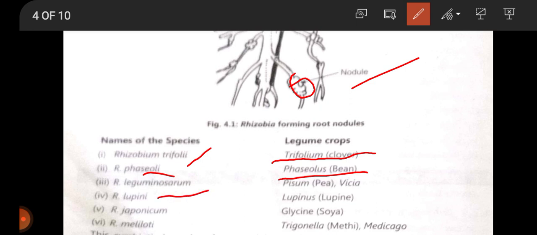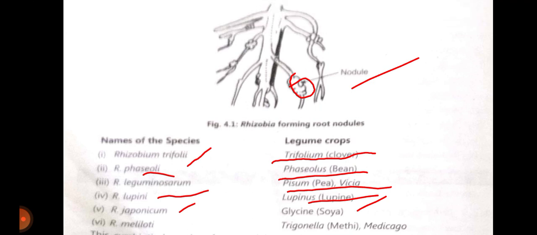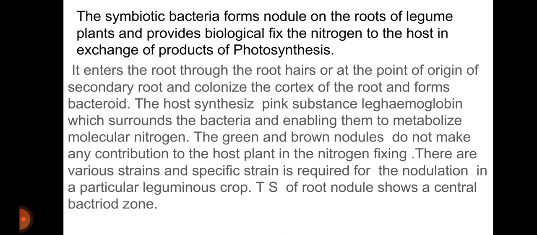Rhizobium leguminosarum will be found in the case of Pisum and Vicia. Rhizobium lupini is for lupin, the plant. Rhizobium japonicum is for soybean. Means when we want to find Rhizobium japonicum, we will have to take the root system of a soybean. So this nitrogen fixing bacterium is very much host specific. As I have already told you, a symbiotic relationship is there.